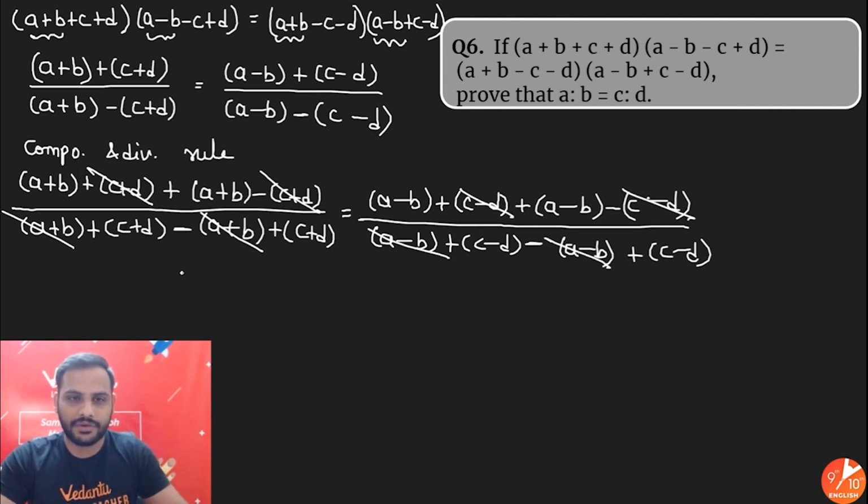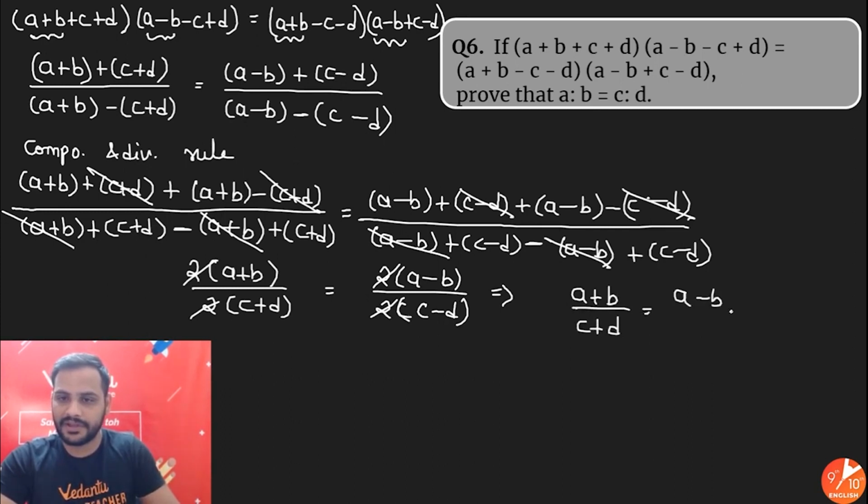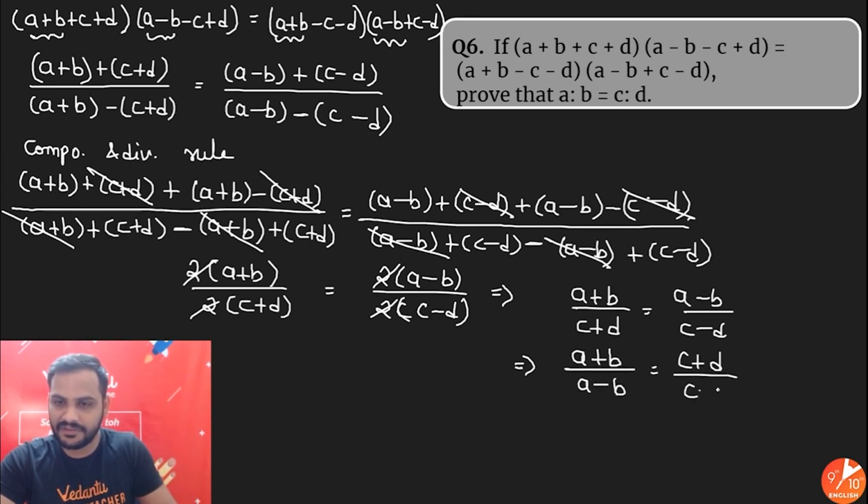So we have 2 times of a plus b upon 2 times of c plus d is equal to 2 times of a minus b upon 2 times of c minus d. 2 got cancelled, so we are left now with a plus b upon c plus d is equal to a minus b upon c minus d. Again, if I interchange them, so I'll get a plus b upon a minus b is equal to c plus d upon c minus d. By this part I have exchanged over here.